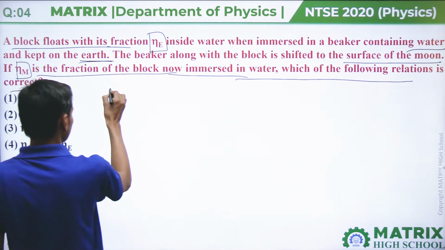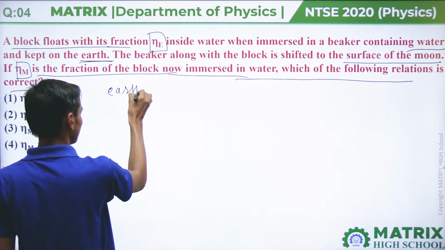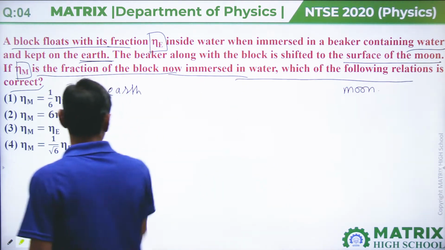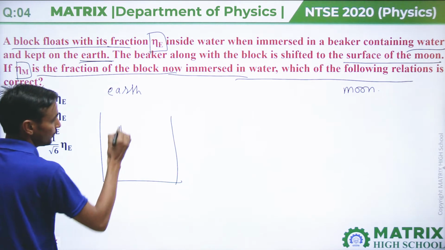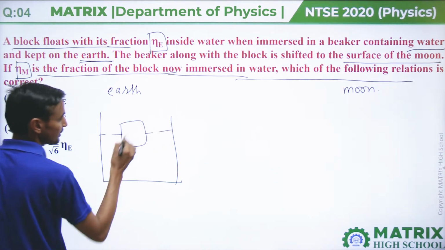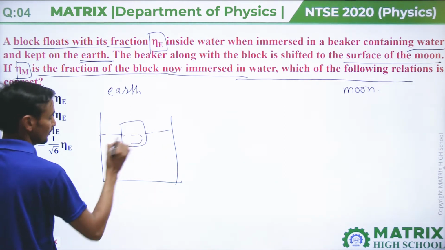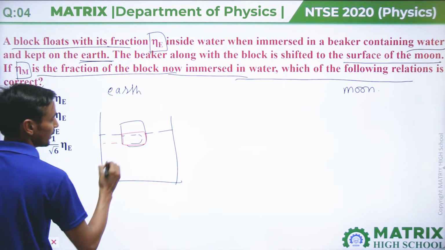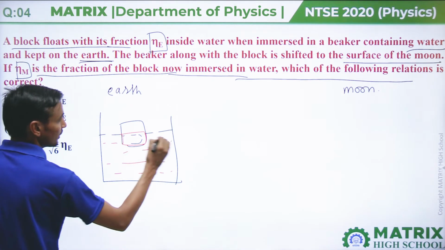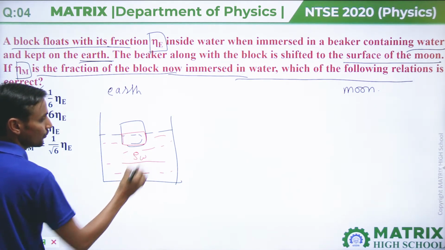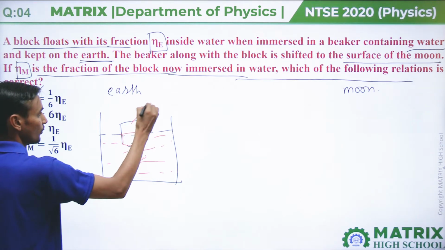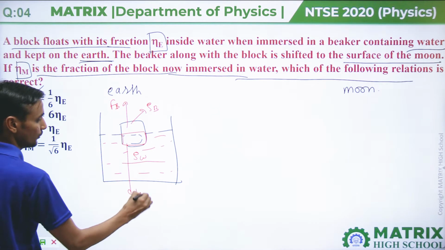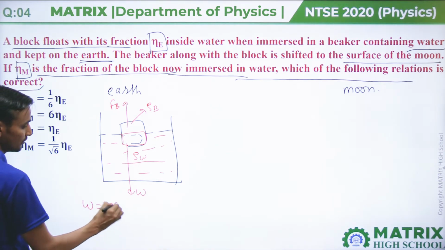Then we will take the example of Earth and Moon. As we know, a body is floating such that some part is inside and some part is outside the water. Let's assume this is the density of water and this is the density of the body. Then the upward force is the buoyant force and the downward force is the weight, and weight equals mg.